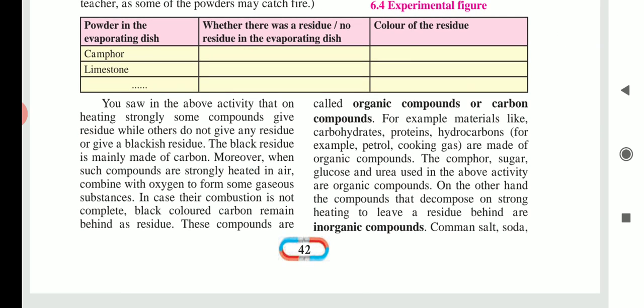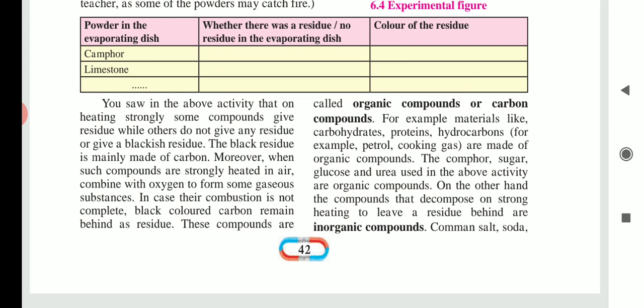So you saw in the above activity that on heating strongly, some compounds give residue while others do not give any residue or give a blackish residue. The black residue is mainly made up of carbon. Moreover, when such compounds are strongly heated in air, they combine with oxygen to form some gaseous substances, like camphor. And in case their combustion is not complete, black colored carbon remains behind as a residue.